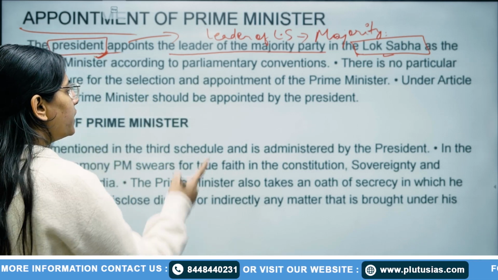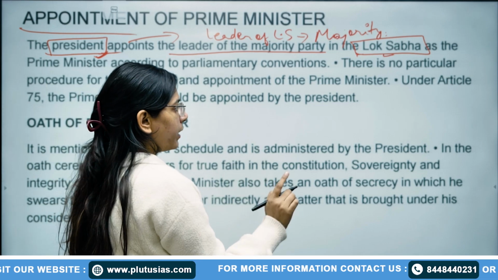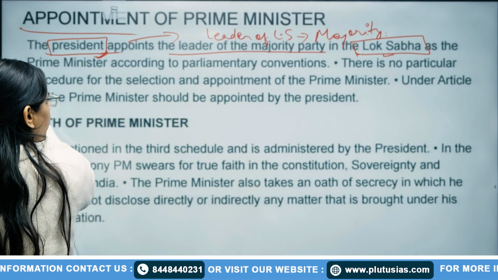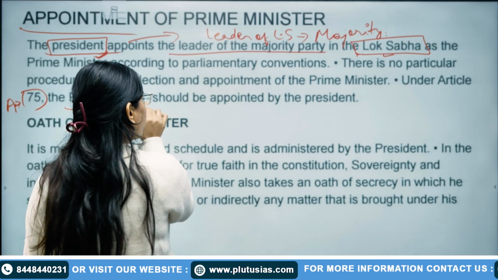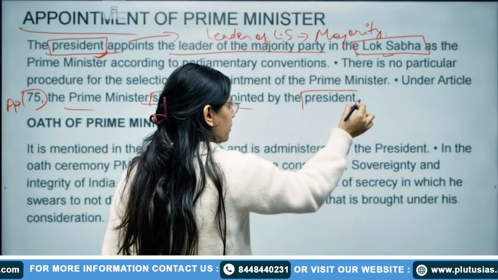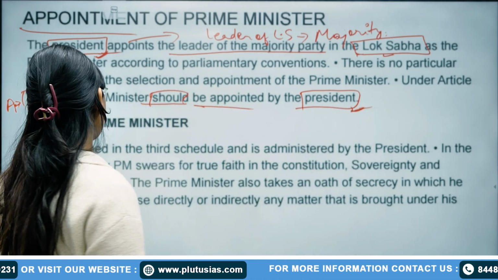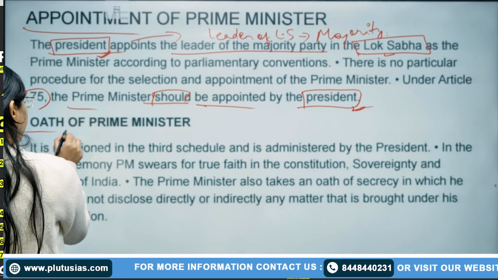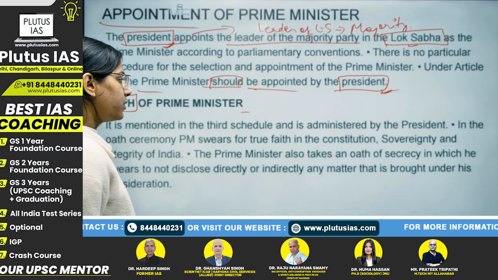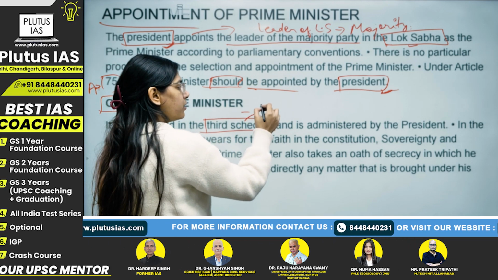After that, you can see there is no particular procedure for the selection and appointment of Prime Minister. Under Article 75, the Prime Minister should be appointed by the President. Like the nominal executive, here you can see the example of it. After that, how will the oath of Prime Minister take place? It is mentioned in the third schedule, oaths and affirmations.